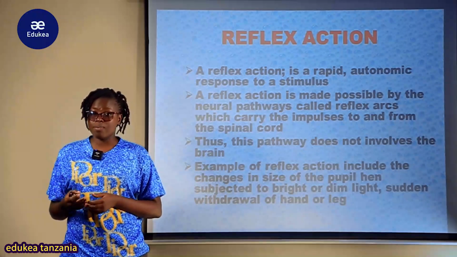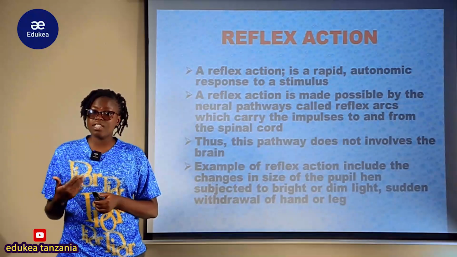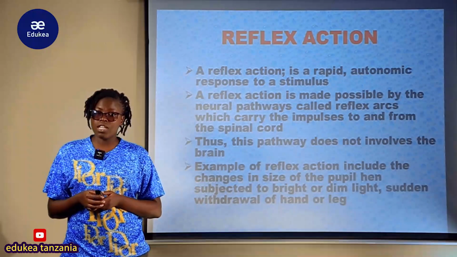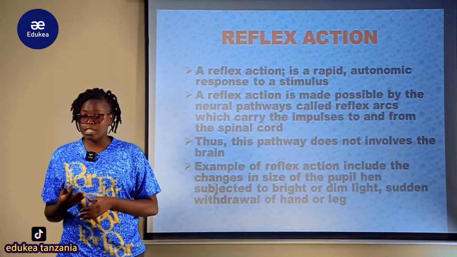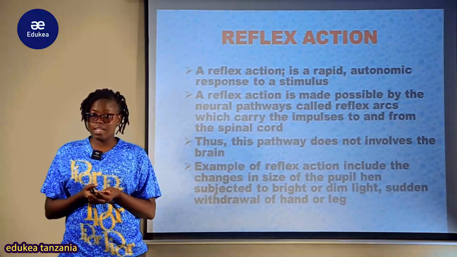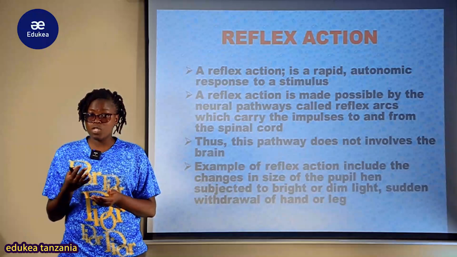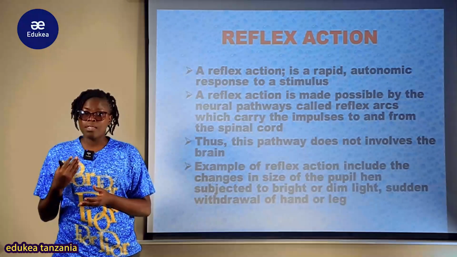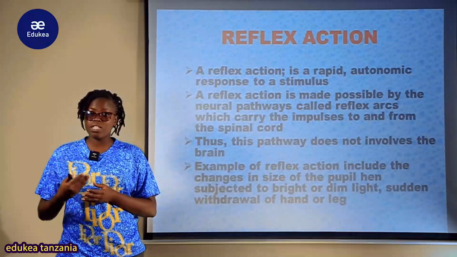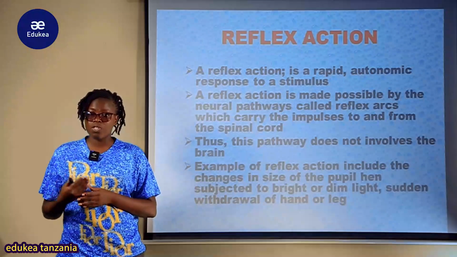So what can be made? What should be taken? The information is being sent to this motor neuron. That one is the hot object. So what you have to do is to pull away your hand from that particular hot object. So the effector organ will respond by causing muscular contraction, which is the movement or pulling away of the hand from that hot object.